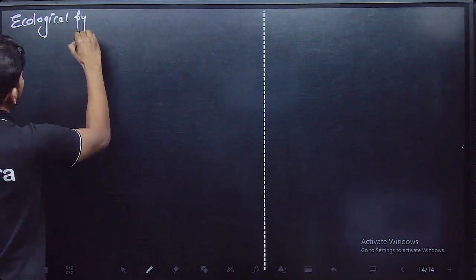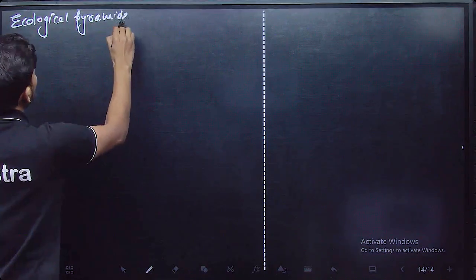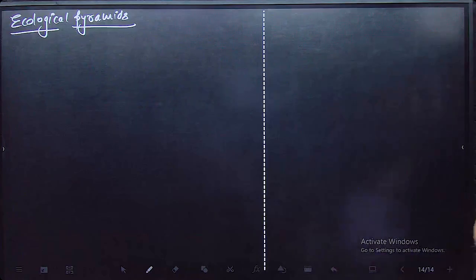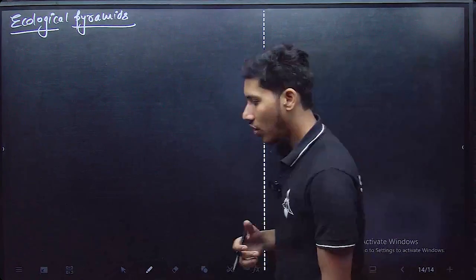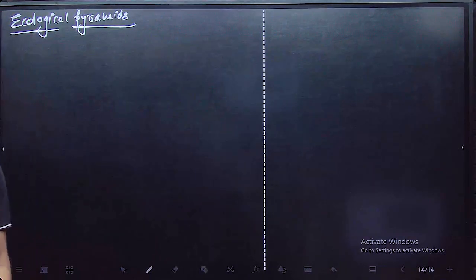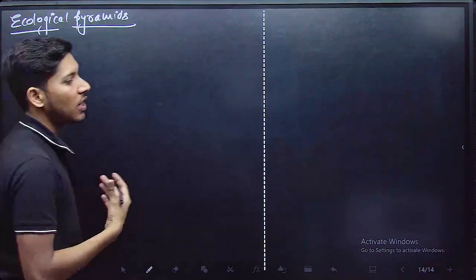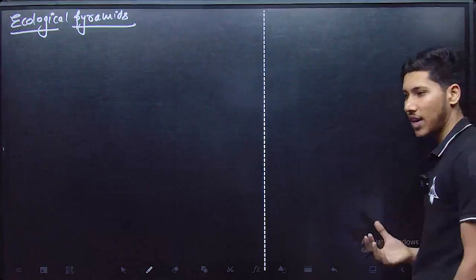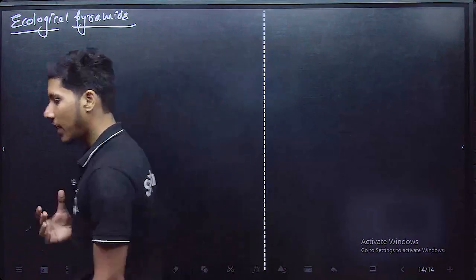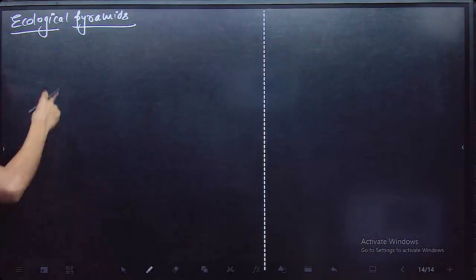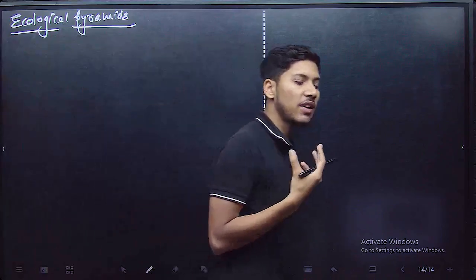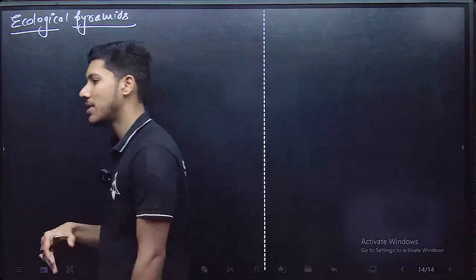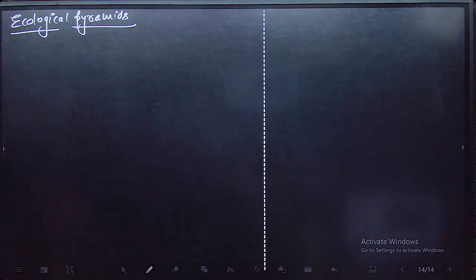If we want to get an idea of the number of individuals, or the amount of energy present in individuals, or the amount of weight present in the individuals of a particular trophic level, we can get this idea from the ecological pyramid. So an ecological pyramid basically gives us an idea of how many numbers, how many kgs or how much energy is present at a particular trophic level. Okay, let's see them.